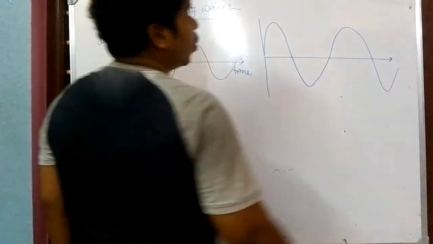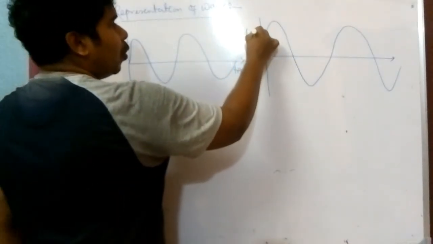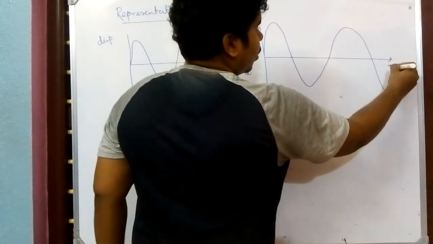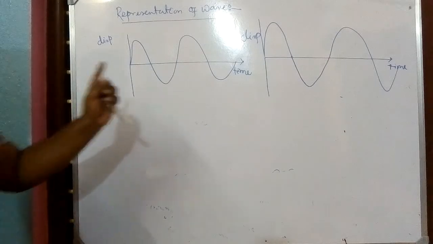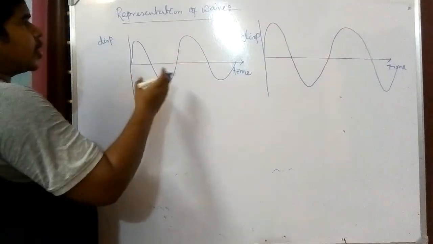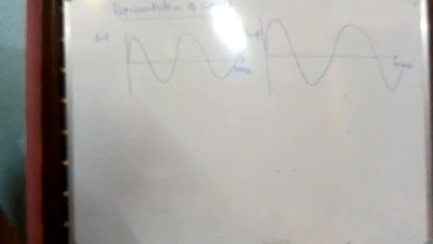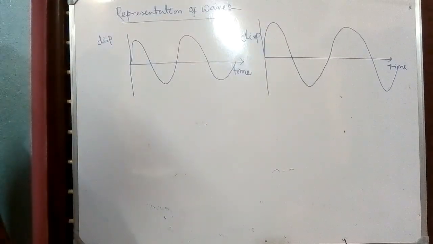So the representation of the displacement time graph for both transverse wave and longitudinal wave is the same. Don't be confused that transverse wave and longitudinal wave cannot be represented like that. It is a wrong concept.